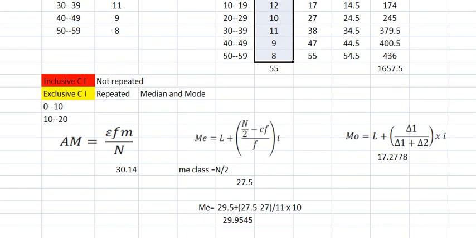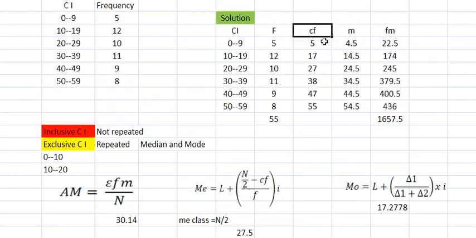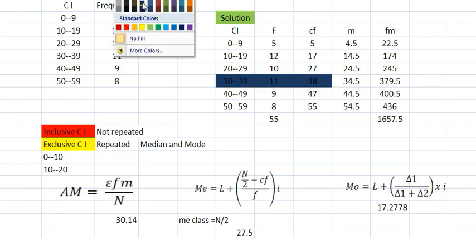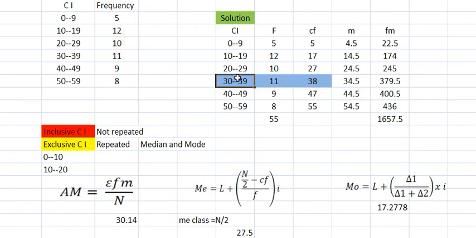Then I will explain. So what is the median class? Median class is N by 2. What is N here? 55. 55 divided by 2 is 27.5. Where does 27.5 come here? See, 0 to 5, more than 5 to 17, more than 17 to 27. So 27.5 does not come here, it is not in this one. More than 27 to 38, this is the area where 27.5 comes. So this was your median area.